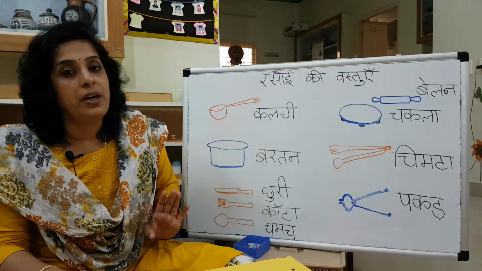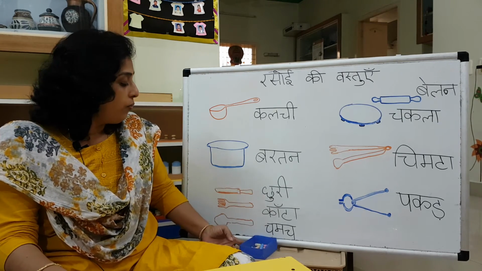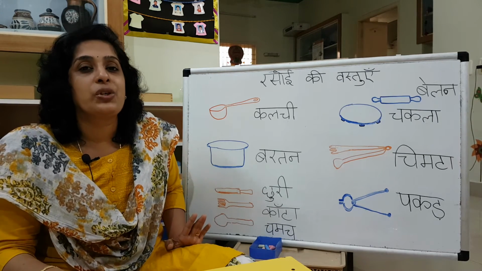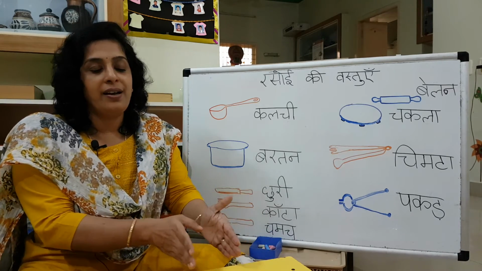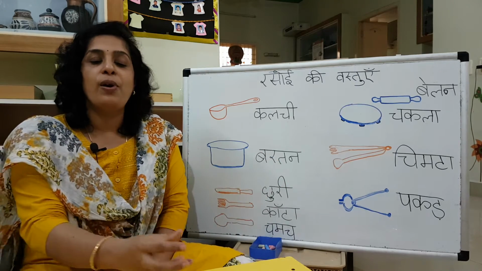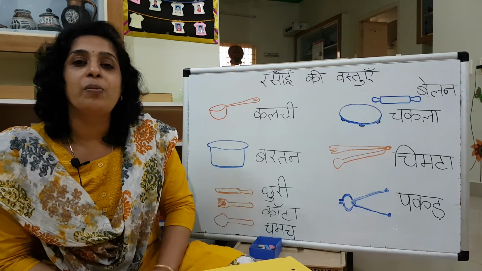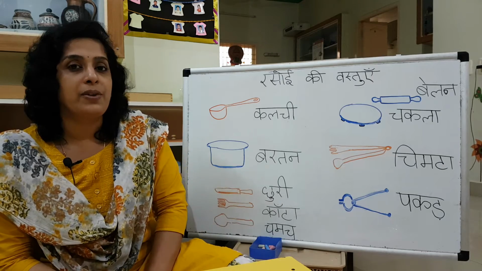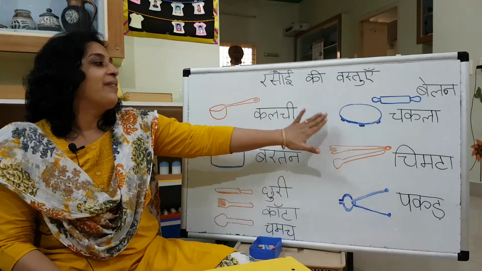Chammach you know already, so I don't have to tell you. So what all will you find next to your thali? You will find churi, kanta or chammach. When you go to a hotel, very beautifully they would have kept churi, kanta and chammach next to you. And there will be one thali in front of you, and small katoris also will be kept. And maybe one big gilas also will be kept. In Hindi you say gilas for glass. Not lota. They don't keep lota in the hotels.